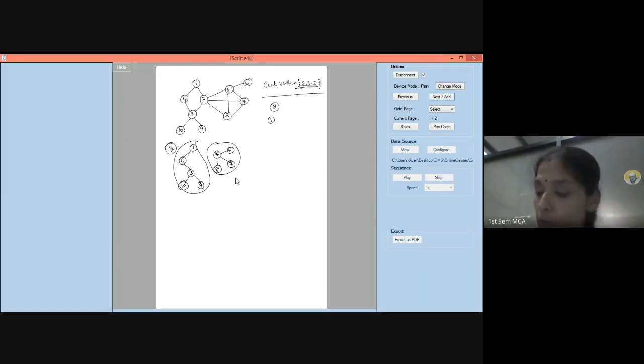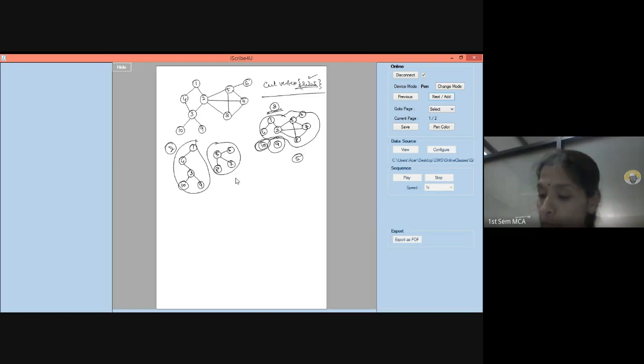If I remove this 3, what will happen? This is 1, this is 4, this is 2. And then I have here 10 and 9, which remain disconnected. All right. And then, what else can I show? Yeah, 5 is there, this 6 will be there, this 7 is there, no issues, this 8 is also there, and this is also there. Am I right? Okay, so this whole thing will become one component, this will become one component, this will become one component. So you will have 3 components if you are going to remove the vertex 3. So one of the cut vertex is 3 also.